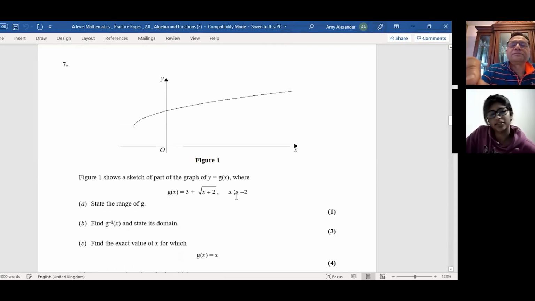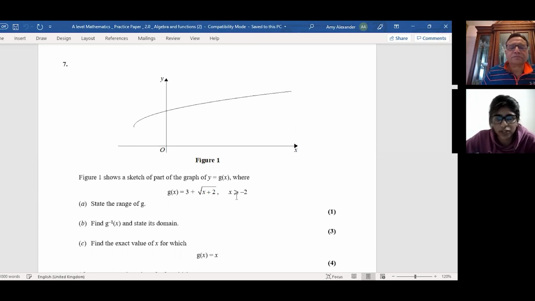Yes. g of x equals 3 plus square root of x plus 2, where x is greater than or equal to minus 2. So part A, state the range of g. That was nice and straightforward. I just said g of x is greater than or equal to 3. Basically, you find this point. Do you understand? Yeah, that helps. So this point is at -2 and 3.